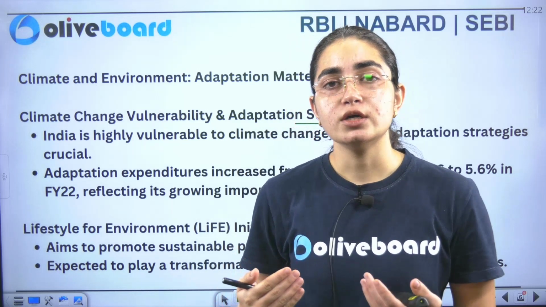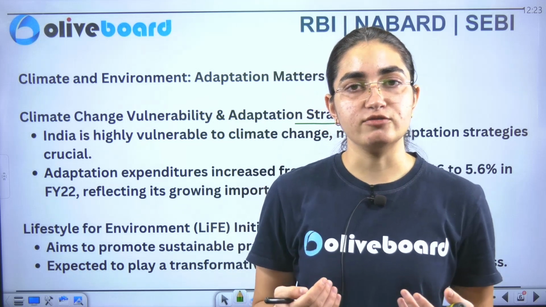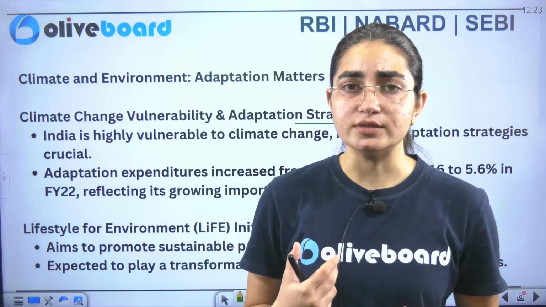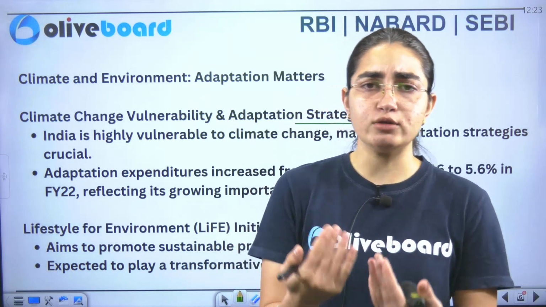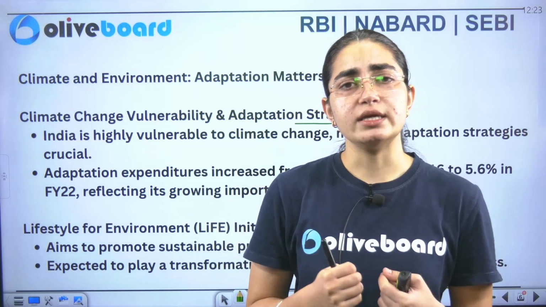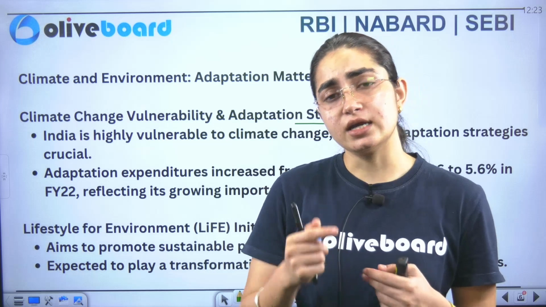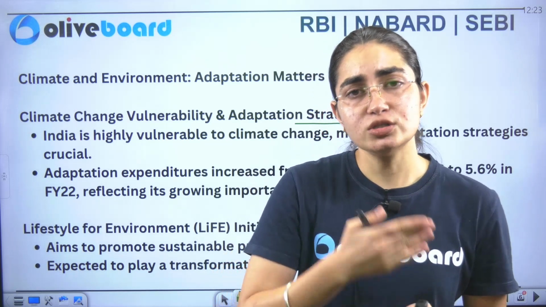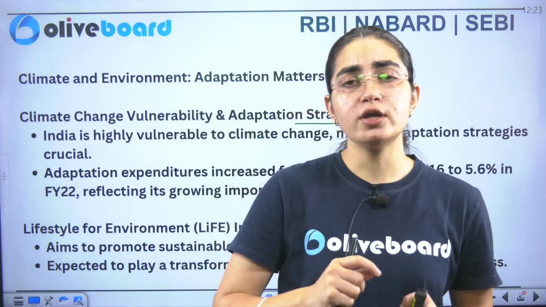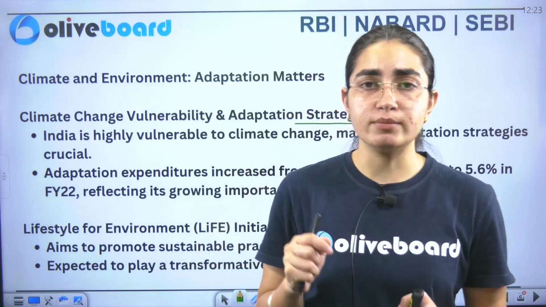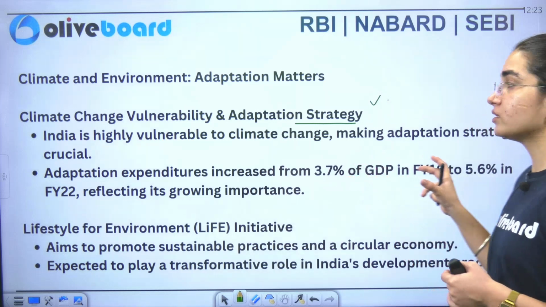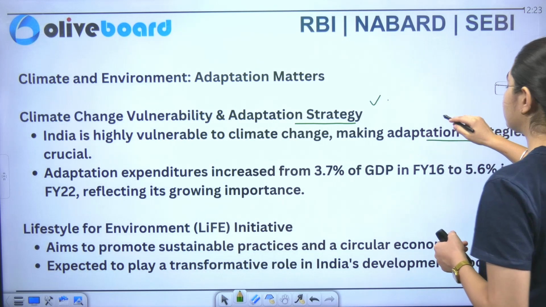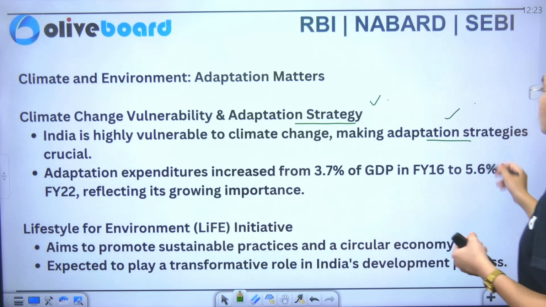That is one of the schemes taken by the Government of India, in which the government says to start installing more and more solar panels, and we'll provide you a subsidy on it. So that is the aim. Here you can see that the government is highly focusing on reducing carbon emissions and moving to renewable energy. Now you can see what the challenges are here. India is highly vulnerable to climate change, making adaptation strategies very crucial.